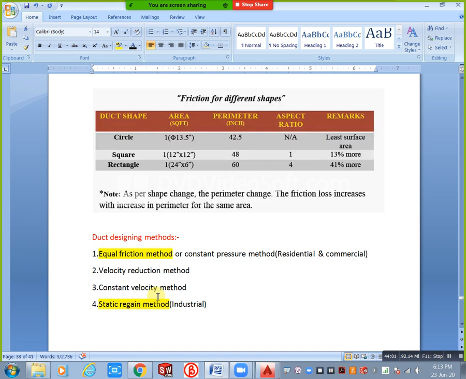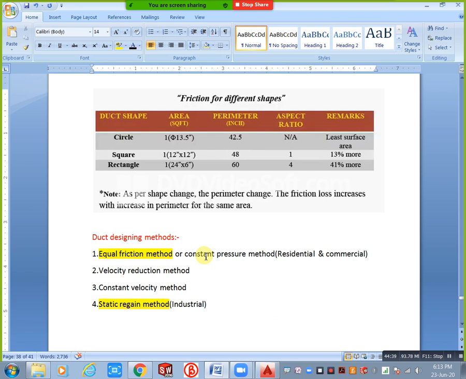Okay, clear now? Tomorrow I will explain equal friction method or constant pressure method. It will take one class, I think. For that purpose, I will explain velocity and airflow like CFM in that. We have a chart and at the same time MechAqua duct sizer. Directly you can use the MechAqua duct sizer. For example, if in your companies they are using some chart, in that condition you need the chart. I will explain the chart and also the duct sizer software, don't worry.